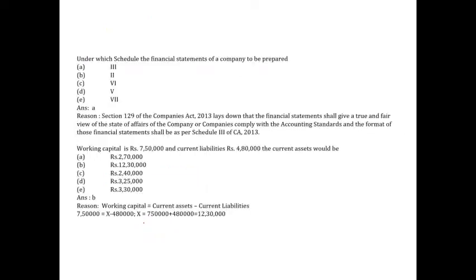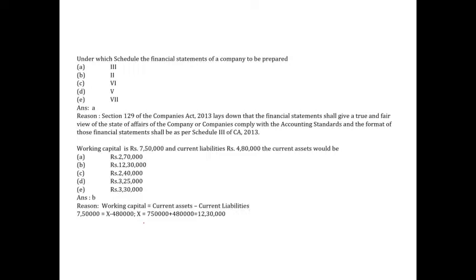Next question. Again, this is a simpler question. Which schedule asks you to prepare the financial statements under the Companies Act? It is Schedule 3. If they ask about depreciation, then it is Schedule 2. Remember, Schedule 3 talks about the preparation of your financial statements, how your financial statements should look like. Look like in the sense what will come under balance sheet, what will come under P&L, what will come under cash flow. Everything has been told under Schedule 3 of the Companies Act.